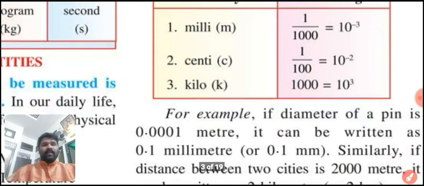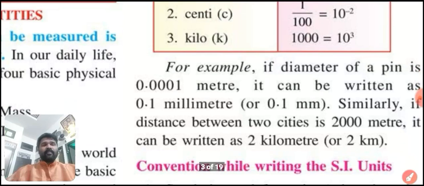For example, if the diameter of a pin is 0.0001 meter, it can be written as 0.1 millimeter.